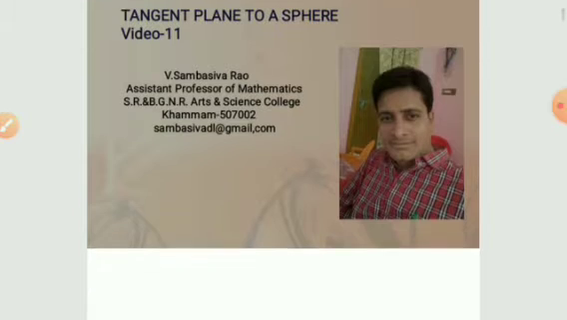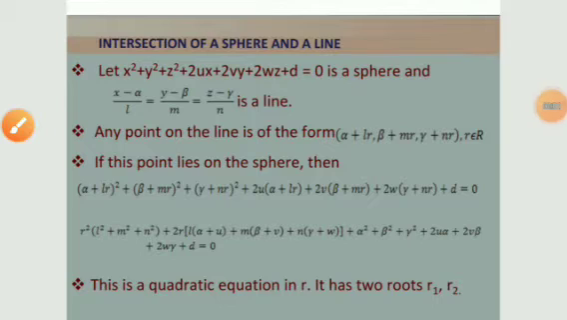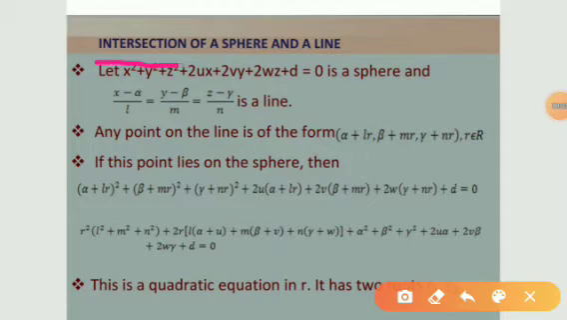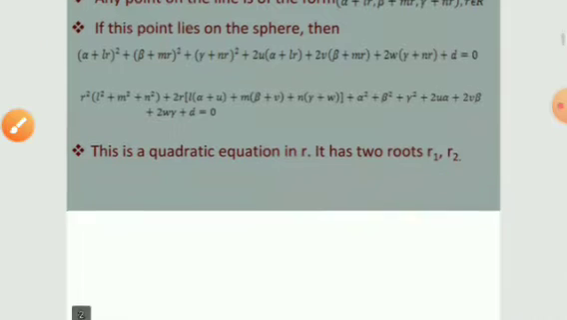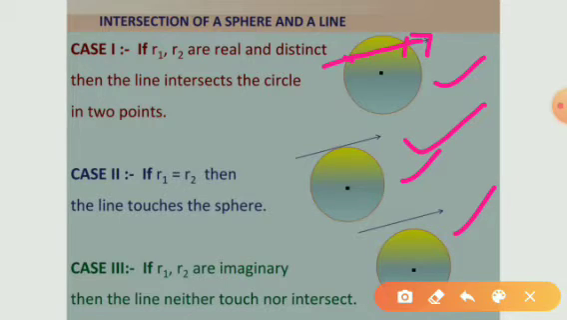So first of all, see this: intersection of a sphere and a line. Let us see this diagram. If you take a sphere and a line, three cases may arise. In one case, the line intersects the sphere in two distinct points. In another case, the line touches the sphere at a single point. In this case, we say that the line is tangent line.